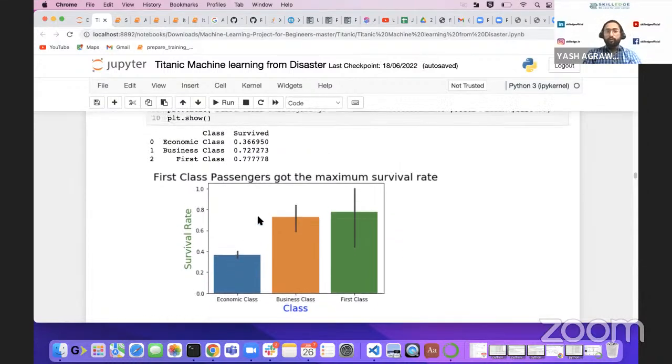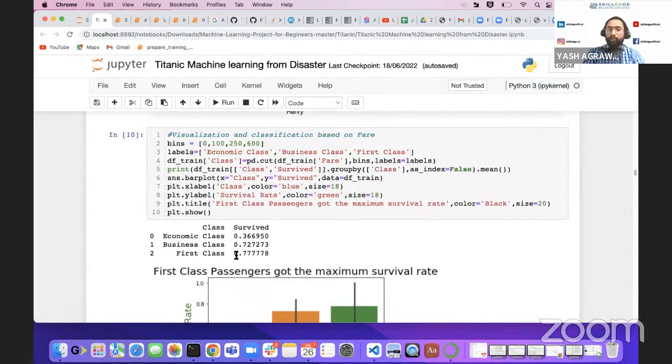Now we can look at how we got to these values. If you are paying $0 to $100, you will be under economic class. If you are paying $100 to $250, you will be under business class. If you are paying more than $250, you will be under first class.